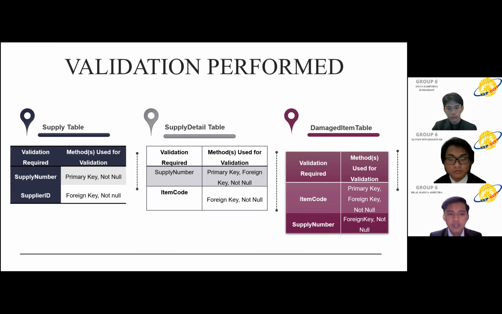Supply detail table, validation records are supply number and item code, methods used for validation: primary key, foreign key, and not null, foreign key and not null. Damage item, validation record is item code, and methods used for validation: primary key, foreign key, and not null. And validation record supply number, method used for validation: foreign key and not null.